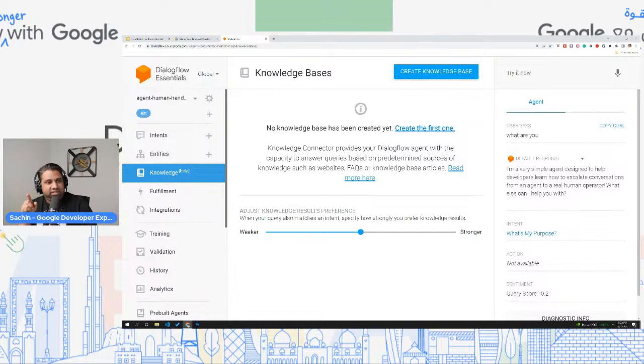Make sure that web page follows the FAQ schema markup, then point to that URL and create a knowledge base over here. With just 3-4 clicks, you can have the entire chatbot built based on your existing website and information.